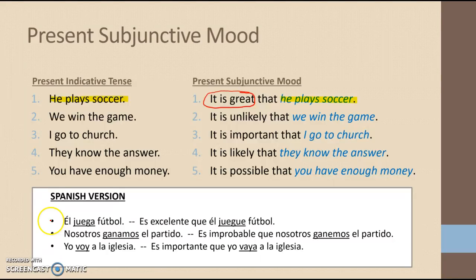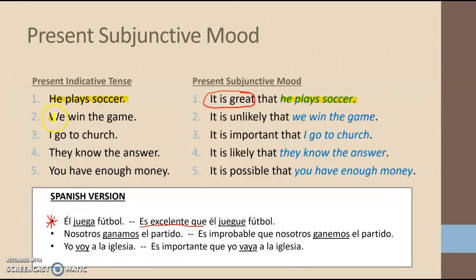Now let's take a look at it down here in the Spanish version. Él juega fútbol. We learned that in Spanish 1. But as soon as I put es excelente que in front of it, I had to change juega to juegue. Es excelente que él juegue fútbol.